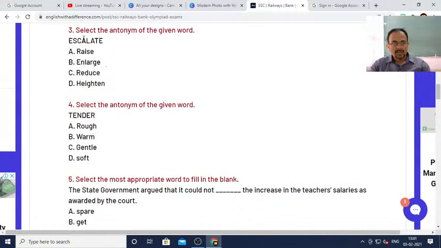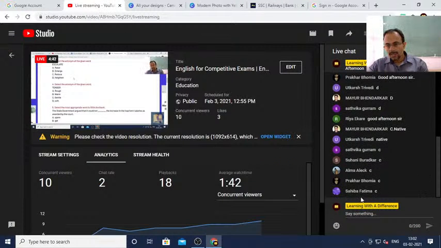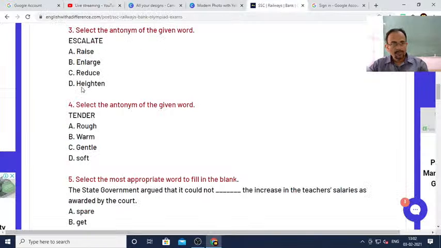Now select the antonym of the given word. What is the antonym of this word? Escalate. What is the opposite word of the word escalate? Is it raise or enlarge or reduce or heighten? So what do you think should be the answer? I'll tell you how to find out the answer. You just tell me what according to you should be the answer first, and then I shall analyze this question. So Prakhar C and Sahiba C.